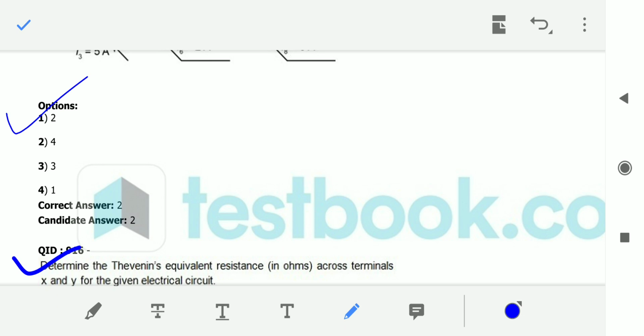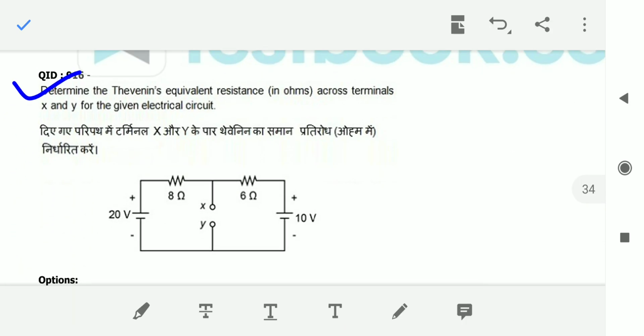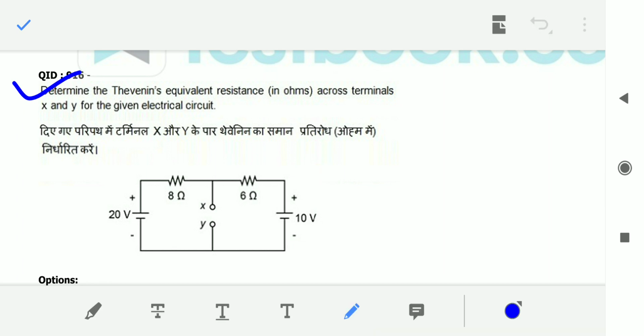Answer is 2 amperes, okay. Next, coming to question number 16. Determine the Thevenin's equivalent resistance in ohms across the terminals X and Y for the given electrical circuit. Here you have to calculate the equivalent resistance, right? So this will be short circuit, this will be short circuit. Then that means what, sir?